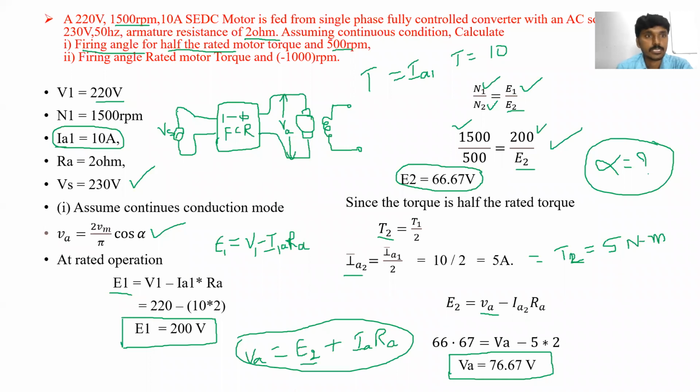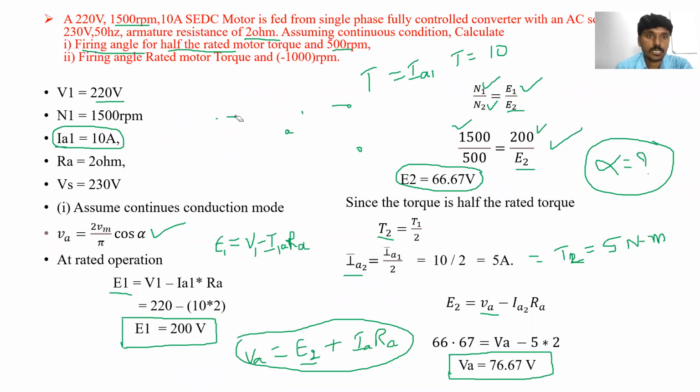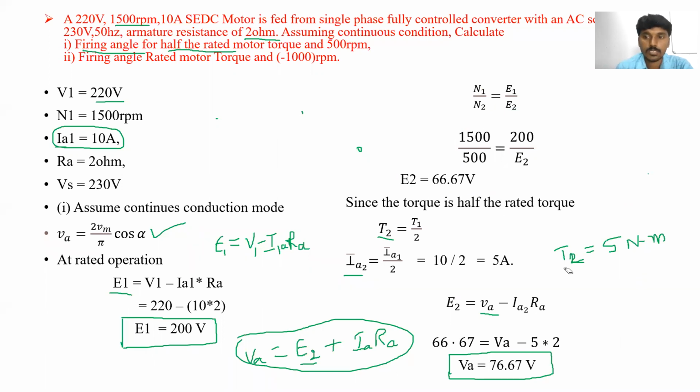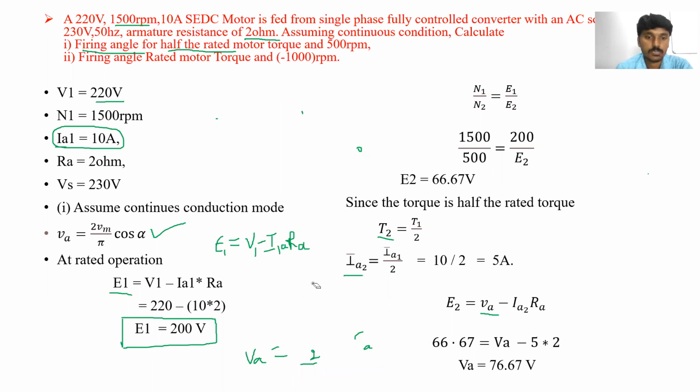Okay, thank you. Next, in the same way, we are going to find out the firing angle at rated motor torque. Just the condition changes. Before it was half of the rated motor torque, now it is rated motor torque, meaning full motor torque, and the speed also changes.